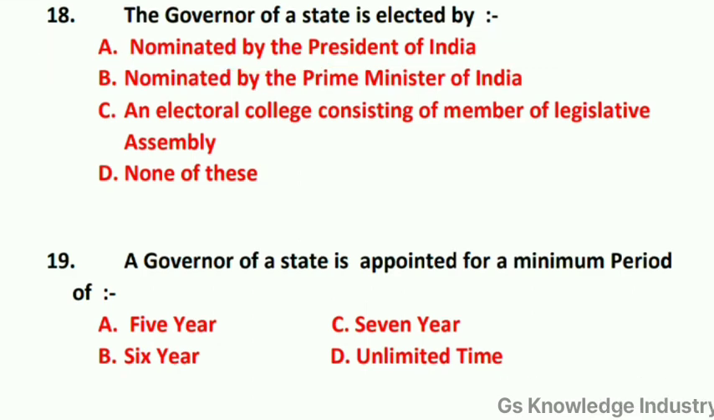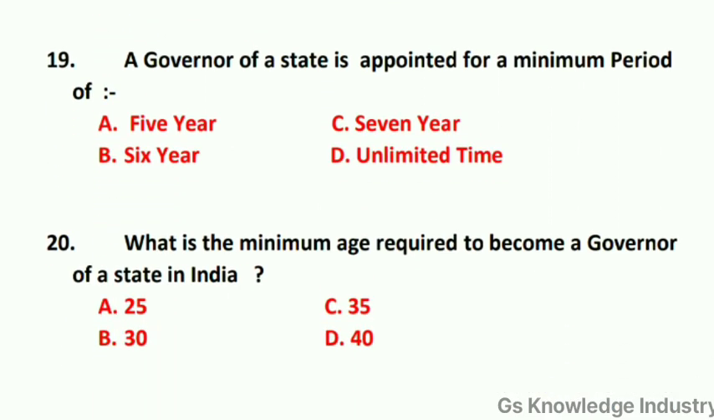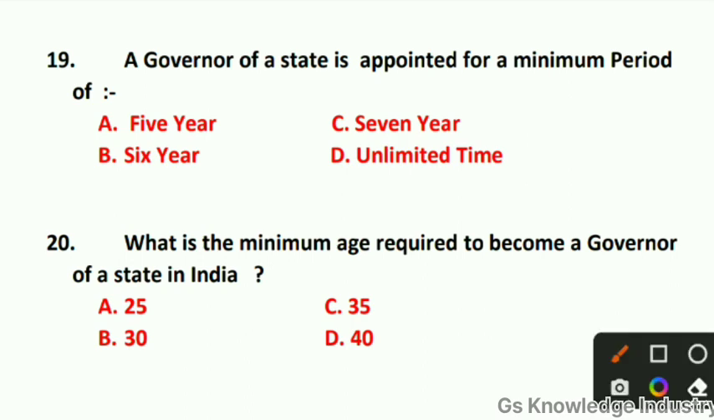And question 19. A governor of a state is appointed for a minimum period of option A, 5 years, option B, 6 years, option C, 7 years, option D, unlimited times. Here the correct answer is option A, right? 5 years. A governor of a state is appointed for a minimum period of 5 years.